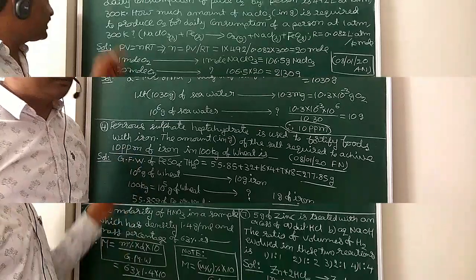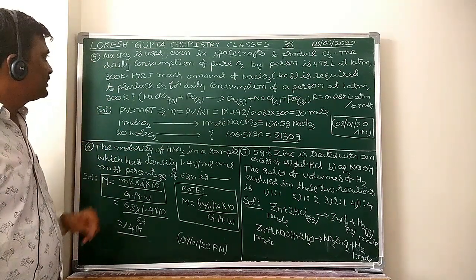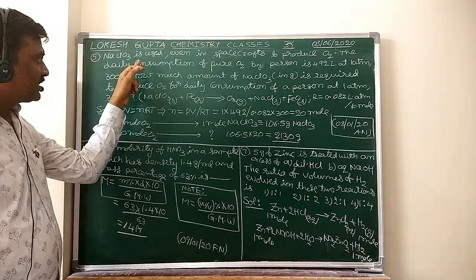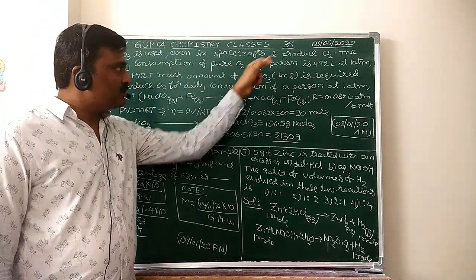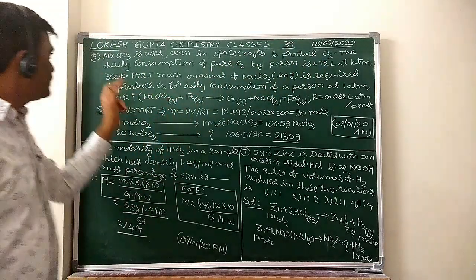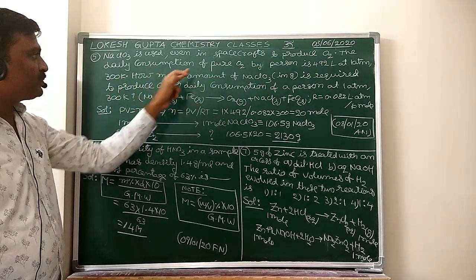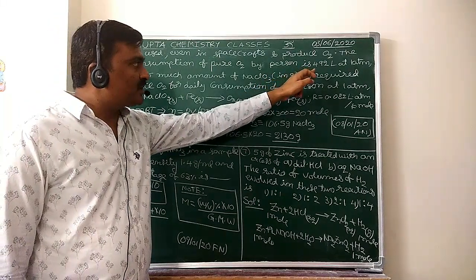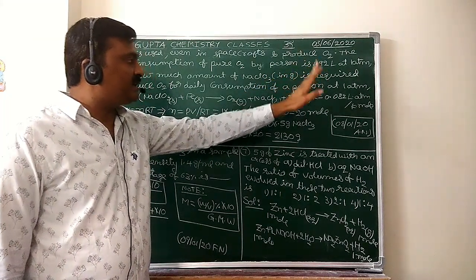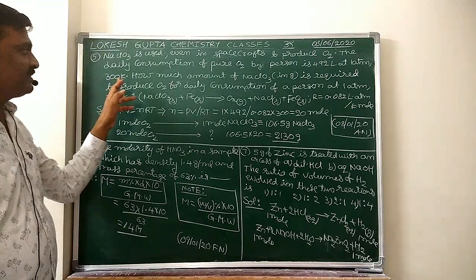Let me rub the board. Fifth question. NaClO3 is used even in spacecraft to produce O2. The daily consumption of pure O2 by a person is 492 liters at 1 atmosphere and 300 Kelvin.